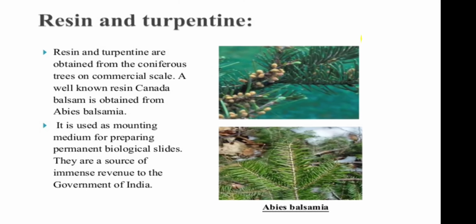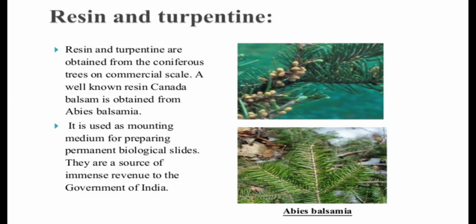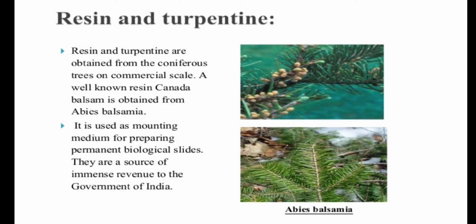Next is resin and turpentine. Resin and turpentine are obtained from coniferous trees on a commercial scale. A well-known resin, Canada balsam, is obtained from Abies balsamea. It is used as a mounting medium for preparing permanent biological slides. They are a source of immense revenue to the government of India.